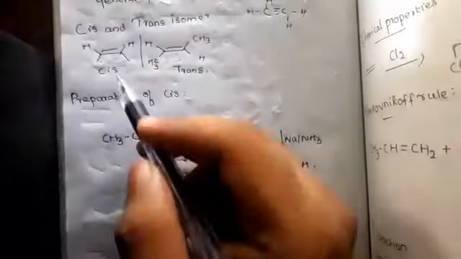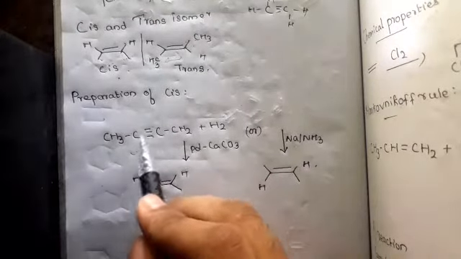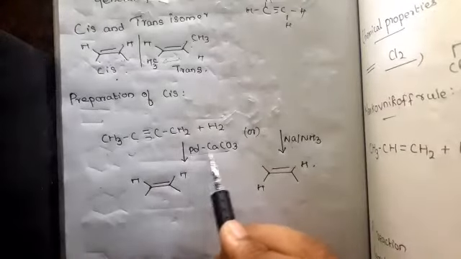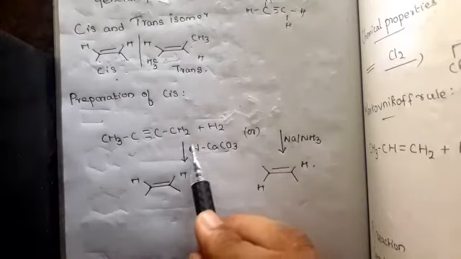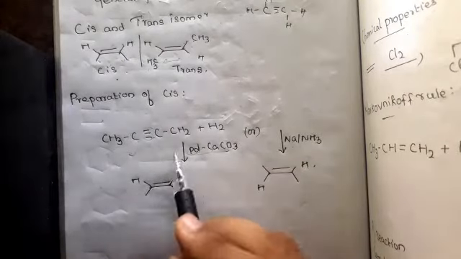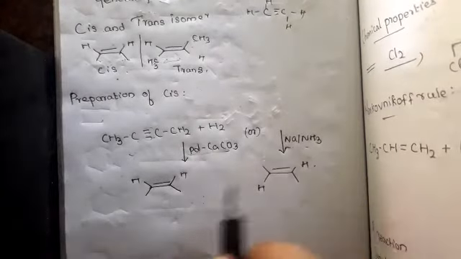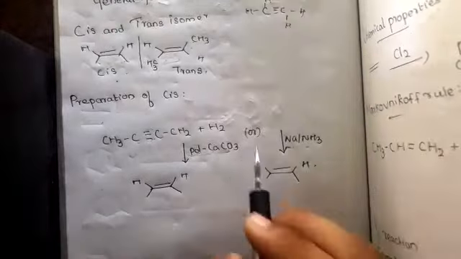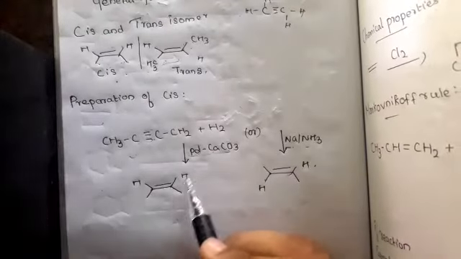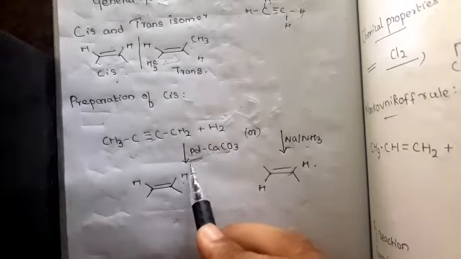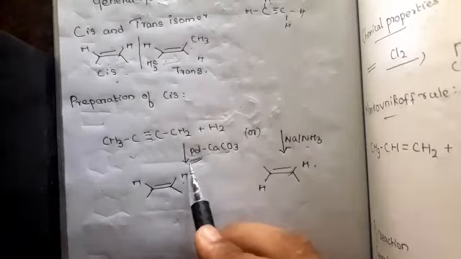So see this preparation of cis. For the preparation, we are reducing a triple bonded compound. See this carbon carbon, so what will happen? This is called Lindlar catalyst, CaCO3 in palladium. What will happen? Two groups are present on the same side. If we use liquid ammonia with sodium, we will get trans. Cis is less stable, so it is somewhat like a catalytic poison, which destroys the activity of the catalyst, so it is less stable.